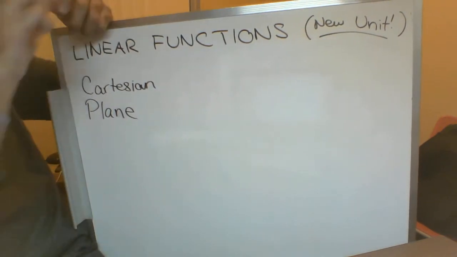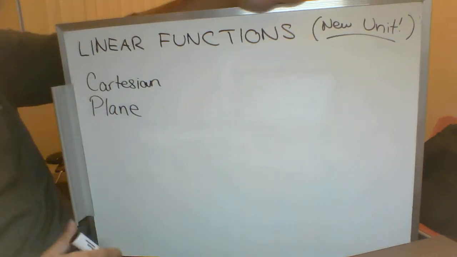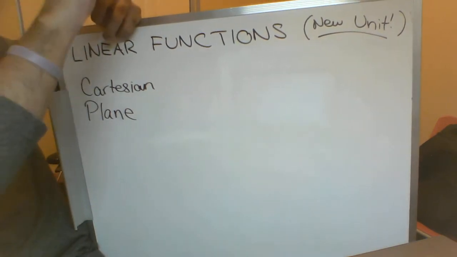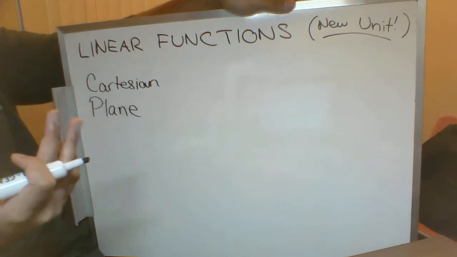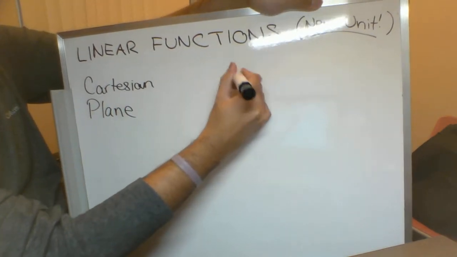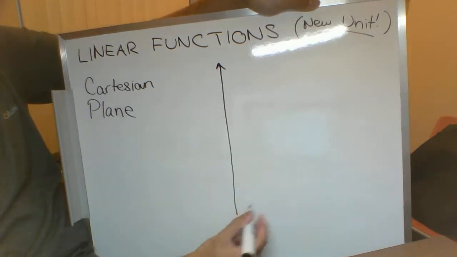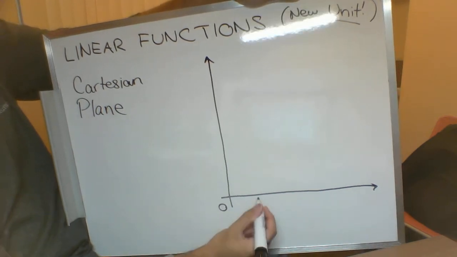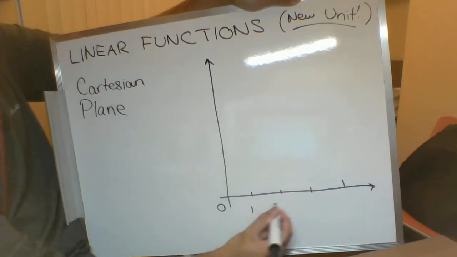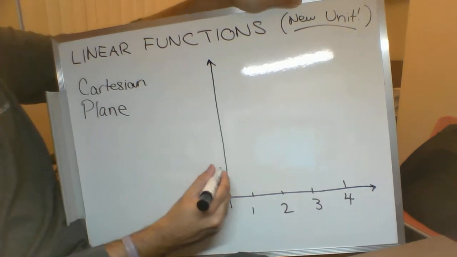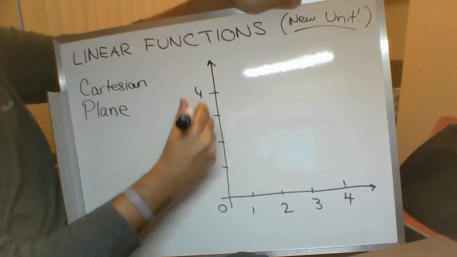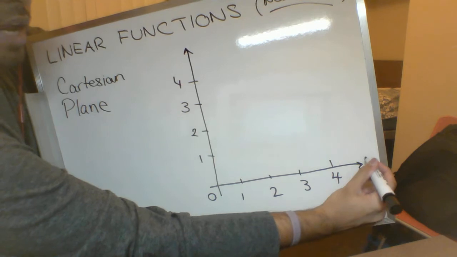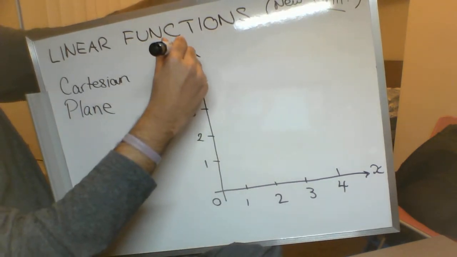All right, so in this lesson, we might not end up doing a ton of math depending on how much I ramble. But the Cartesian plane is, if you've ever looked at a graph of almost anything, a graph that has two axes, so you've got a vertical axis like this and a horizontal axis like that, and you've got a 0 point over here, and then you've got some tick marks going this way. You've got 1, 2, 3, 4 that way, and you've got 1, 2, 3, 4 going this way. This over here is your x-axis, and this over here is your y-axis.